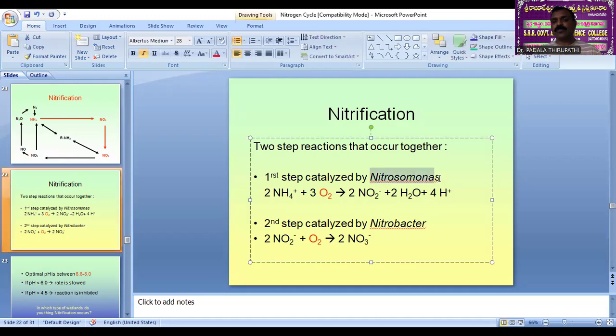First one is Nitrosomonas bacteria and second one is Nitrobacter. Nitrosomonas is responsible for the conversion of ammonia into nitrites. Then Nitrobacter is responsible for the conversion of nitrites into nitrates. These two are catalytic reactions.